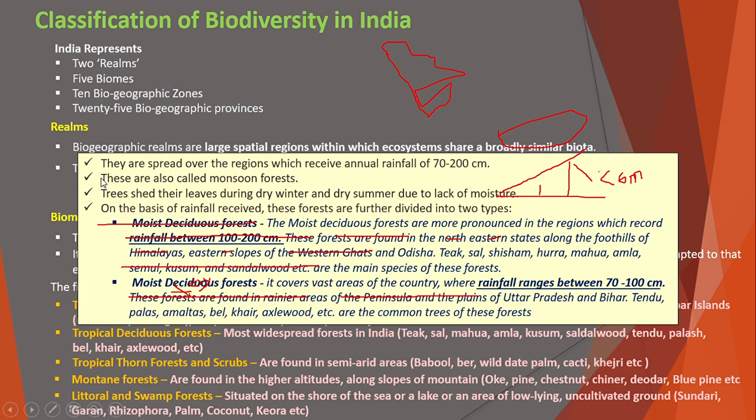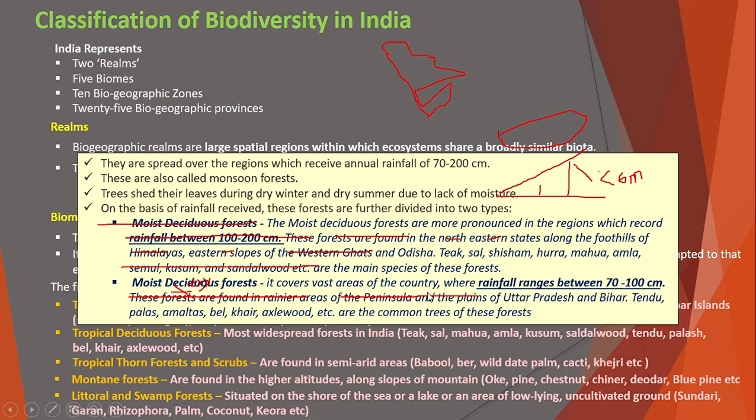Tropical deciduous forests are spread over regions which receive annual rainfall of 70 to 200 centimeters. These are also called the monsoon forests. Trees shed their leaves during the dry winter and dry summer due to the lack of moisture. On the basis of rainfall received, these forests are further divided into two types. One is the moist deciduous forest, which is more pronounced in regions that record rainfall between 100 to 200 centimeters.